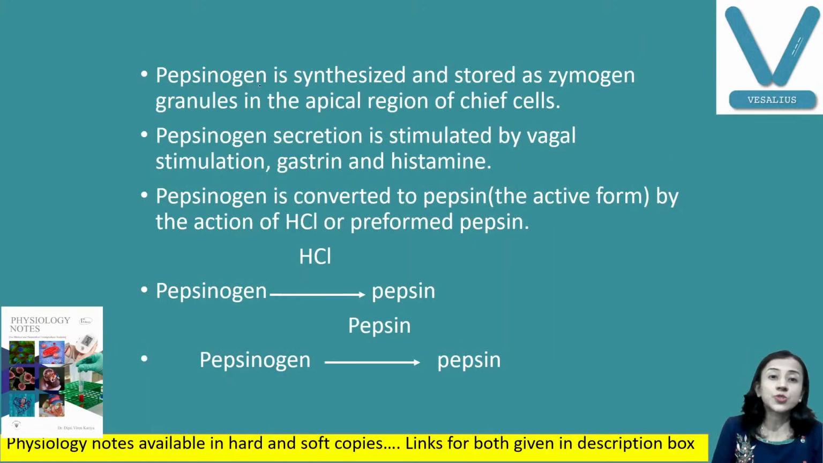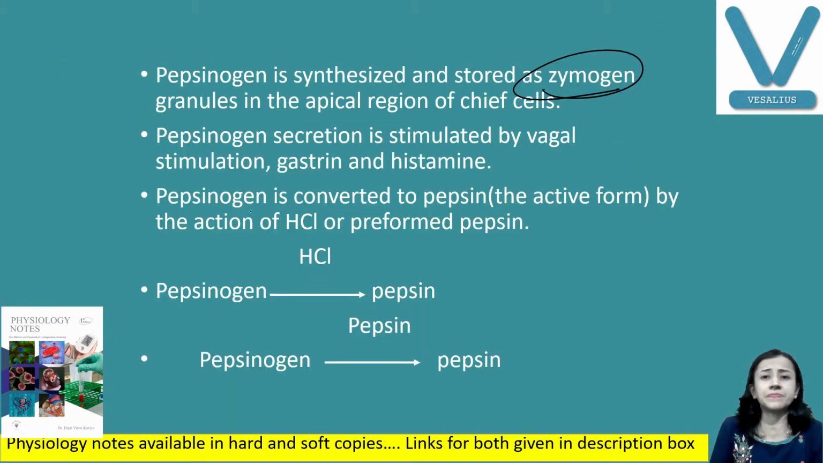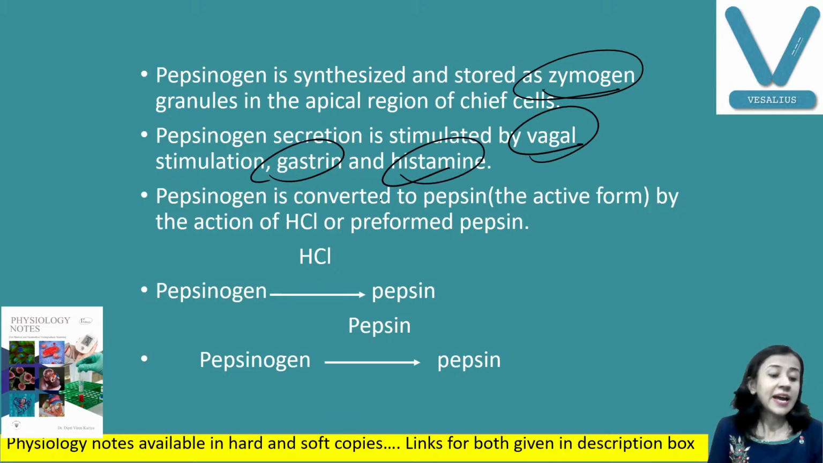This is stored in the zymogen granules. You can see here the chief cells, and these are the granules. They have pepsinogen, and these zymogen granules release pepsinogen. The secretion is increased by vagal stimulation, gastrin and histamine, and it gets activated by HCl.